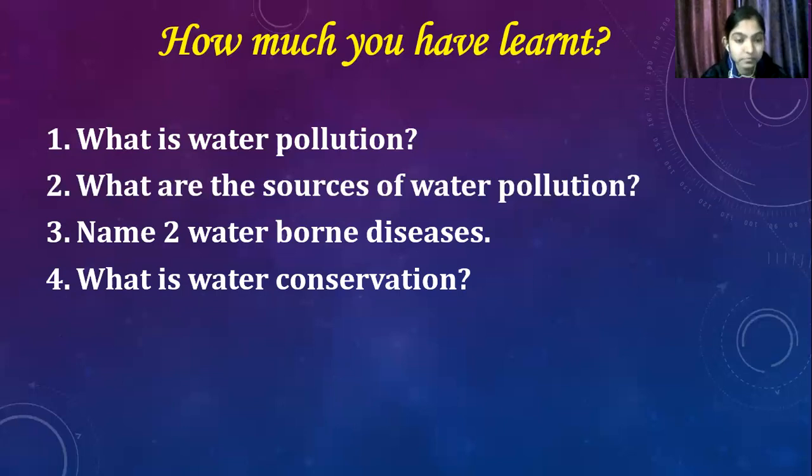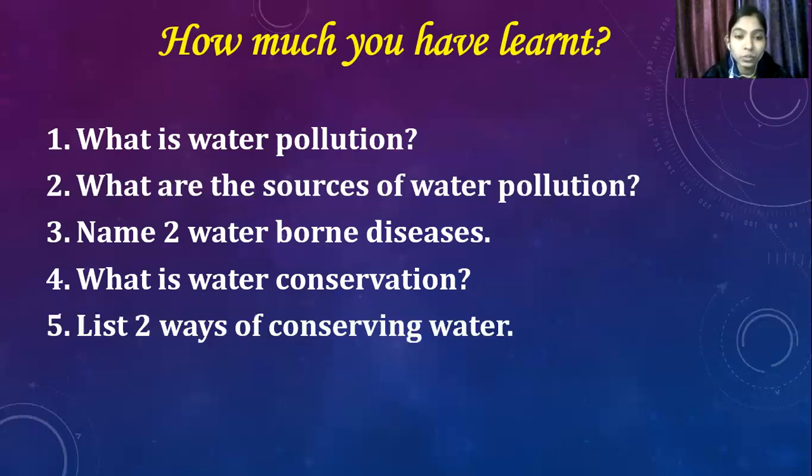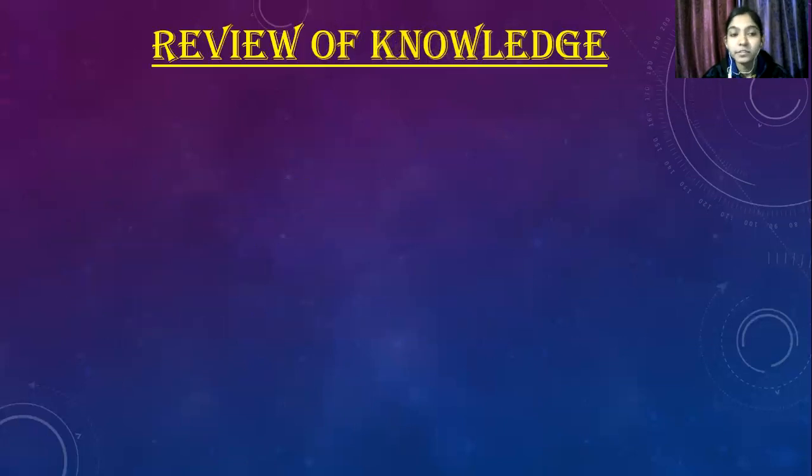Water conservation means using water wisely and preventing it from pollution. Very good. Next is, list two ways of conserving water. The two ways of conserving water are first, practice rainwater harvesting, second, reduce the amount of water we use, like while brushing the teeth. Okay. Let's recap what we have learned.